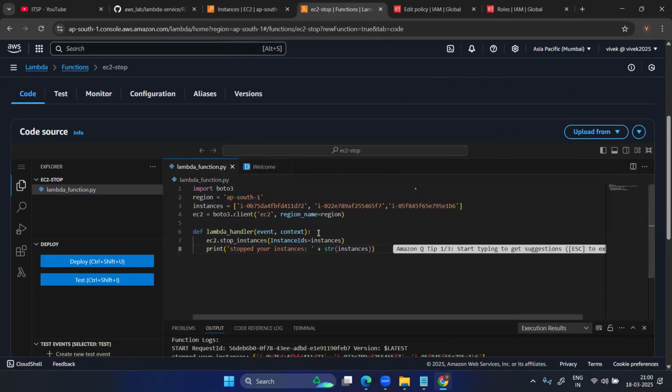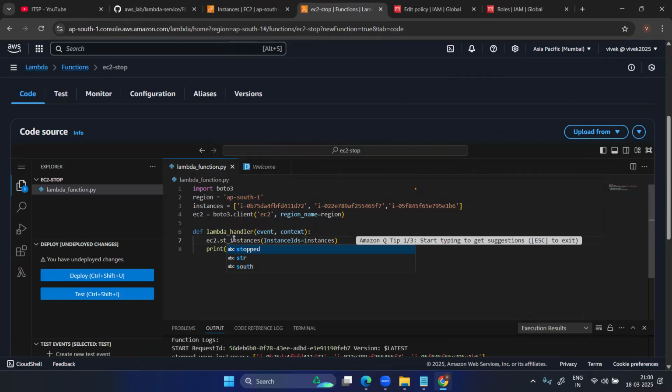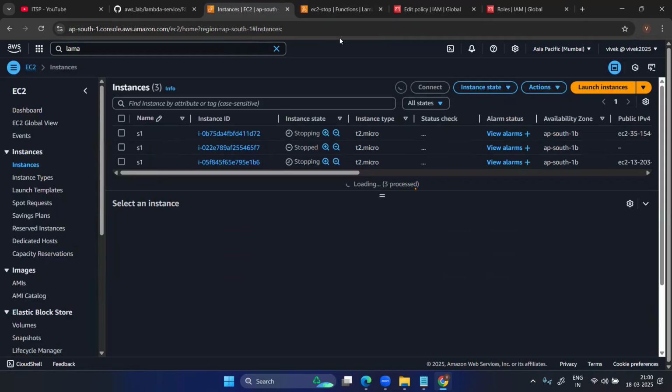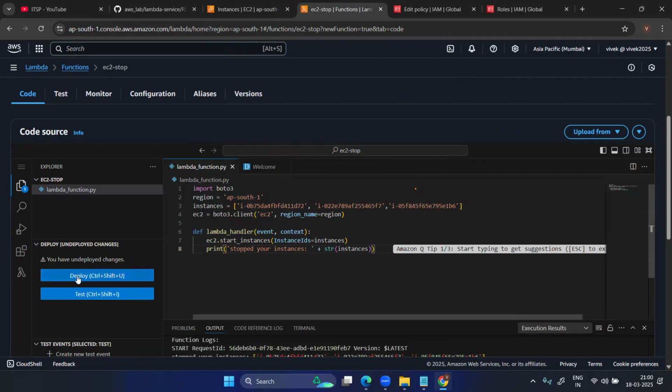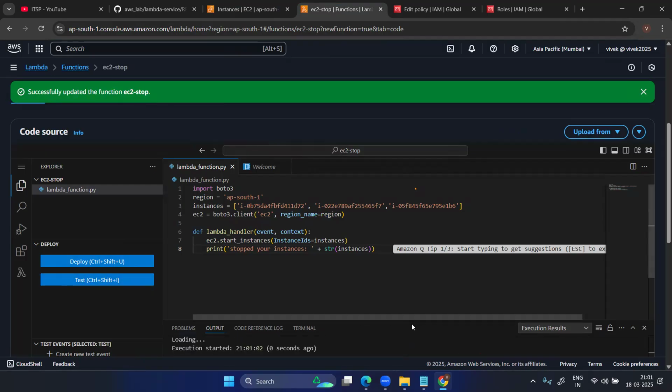You can put one more thing. I'm just updating one function. Here you can put start instead of stop, so the instance starts. I will show you once it stops. Now just deploy. First click on the deploy button. Once it's deployed, just click on test.